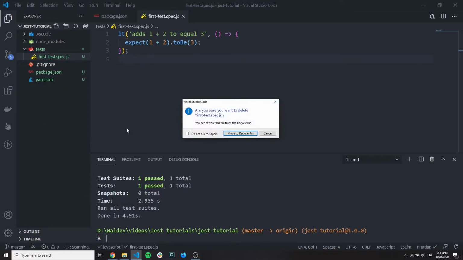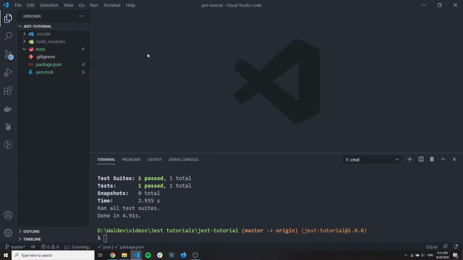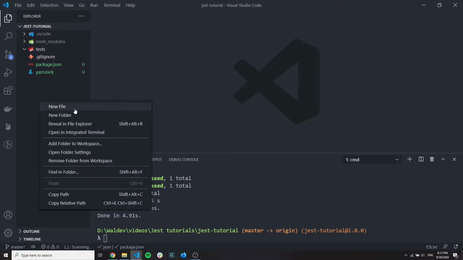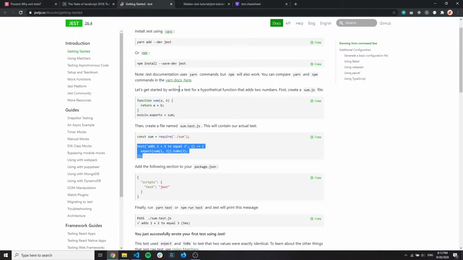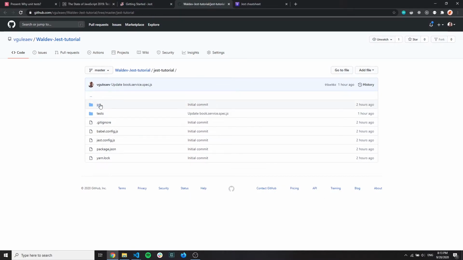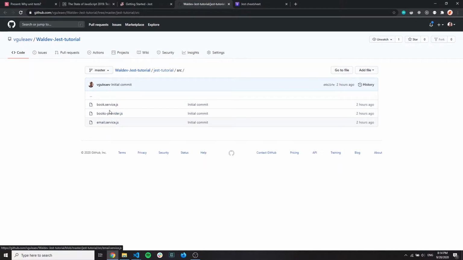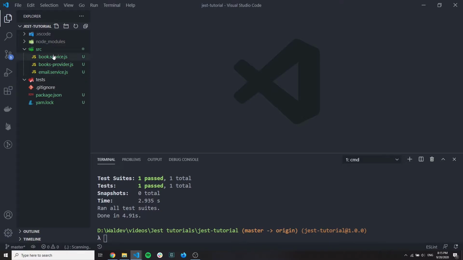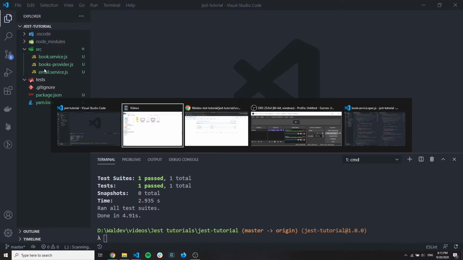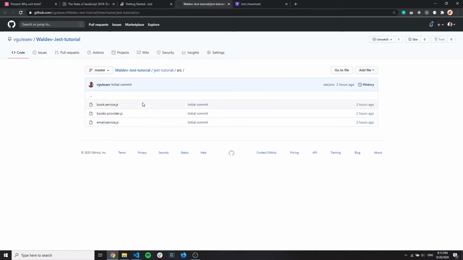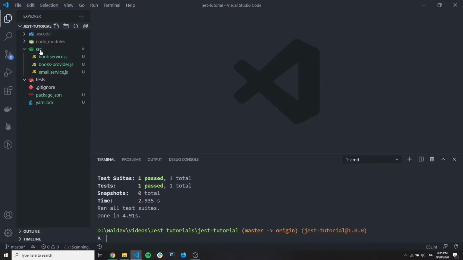Let's delete this for now and copy the source code from the GitHub repo. So what I actually advise you to do, I advise to pause the video now and go to this folder, yeah, and copy all these 3 files to this src folder in your repo. So I actually will do the same now. Okay, so I copied these 3 files from the GitHub repo. So I hope you did the same, and if you don't find this link, please go to the description of the video. It should be in the description. Copy these 3 files and place them in this src folder.